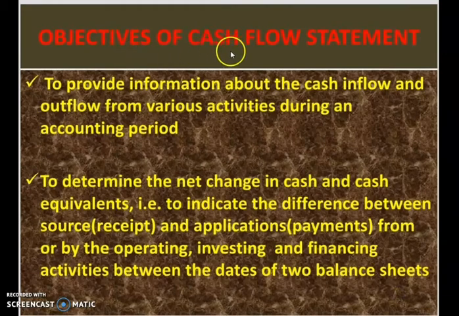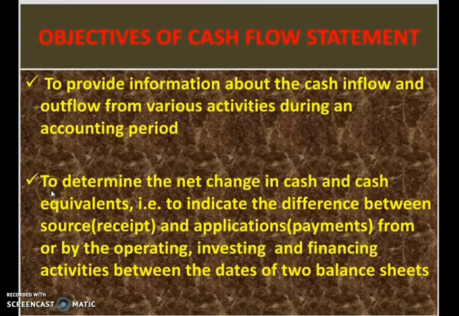Now, objectives of cash flow statements. Why do we prepare a cash flow statement? Every company prepares a cash flow statement. The purpose is to provide information about the cash inflow and outflow from various activities during an accounting period. So from various activities, what are the reasons for cash inflow and outflow, through the preparation of the cash flow statement we can come to know.